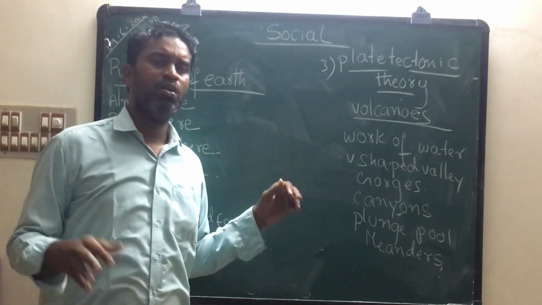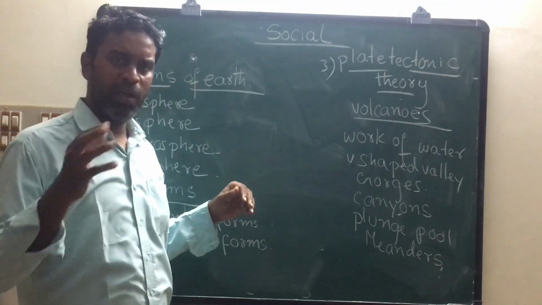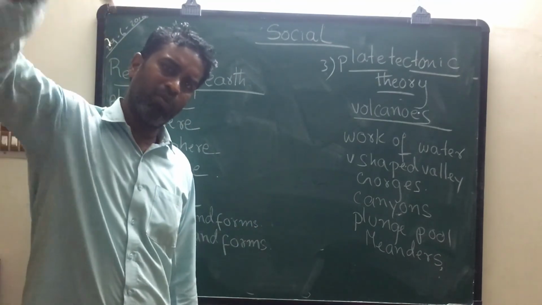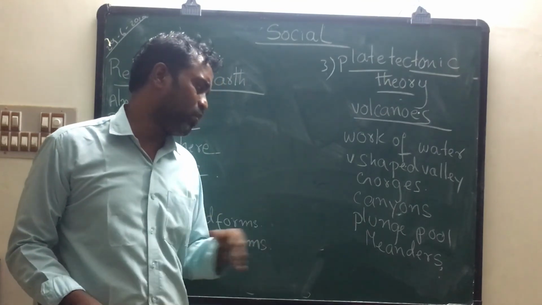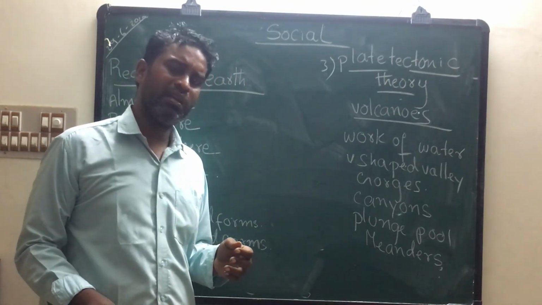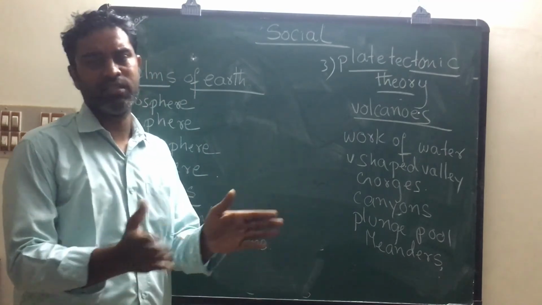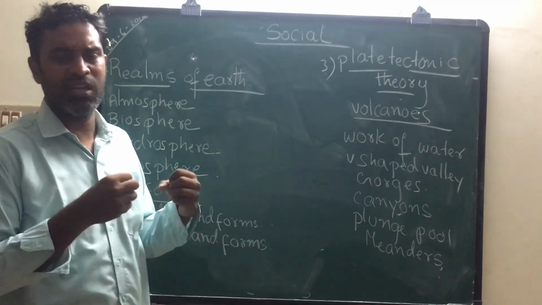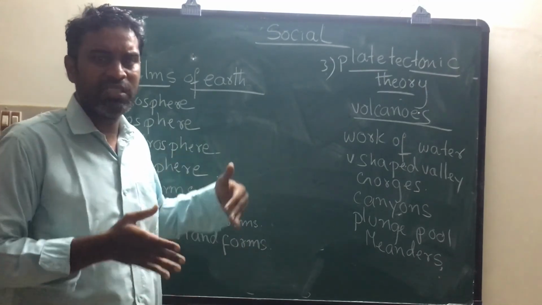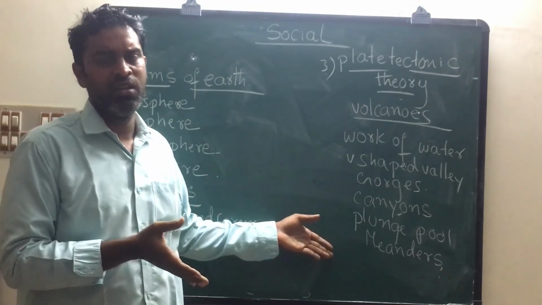Next, plunge pool. What do we mean by plunge pool? Plunge pool means when the water is coming from mountains, it creates a hole on the ground. This is called a plunge pool. Later we discussed meanders. Meanders means what? Gentle turns of water. When the water is flowing from one region to another, because of dust and rocks, it changes its course. This is called meanders.